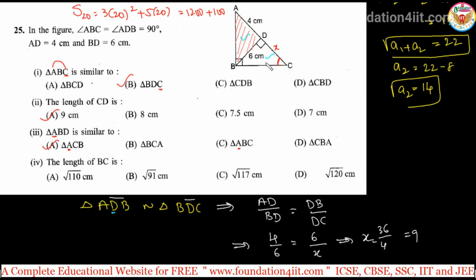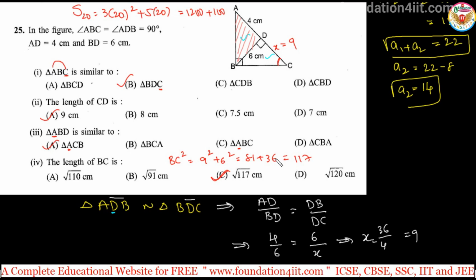The length of BC is asked. We already got the X value, it is 9. If you want the length of BC, use the Pythagoras theorem. BC square is equal to the sum of the squares of the other two sides. So 9 square plus 6 square, 81 plus 36, 117. BC square is 117, which means BC is equal to square root of 117. So it's option C. Okay, so this is the main thing.